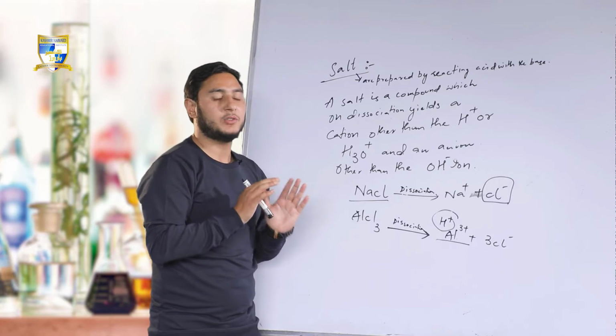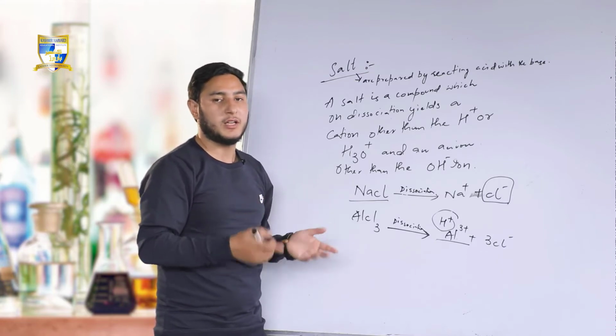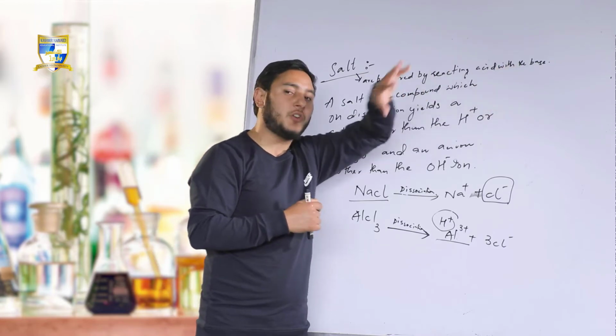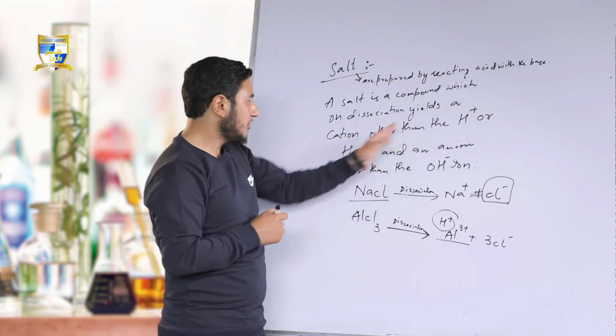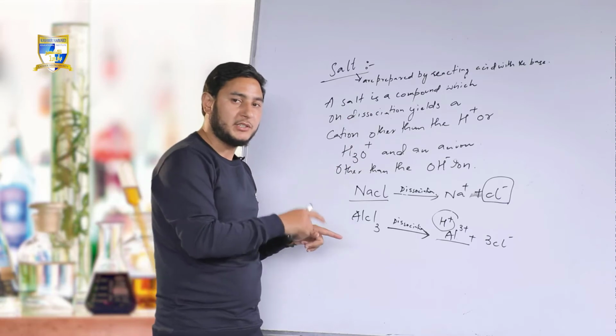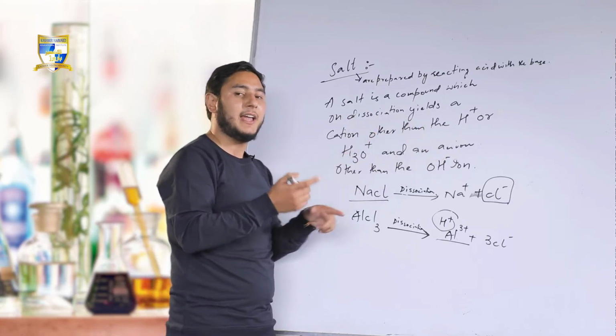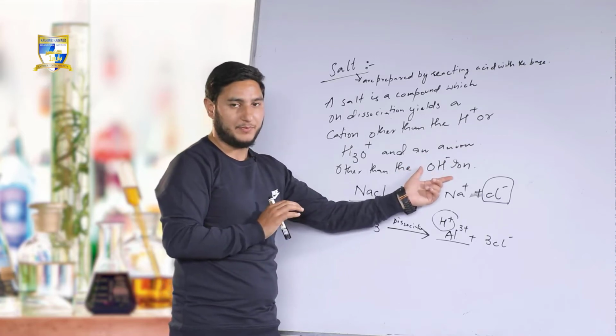As we all know about the neutralization reaction, how salts are formed. Salts are formed when acids react with the base, and salt itself is a compound which on dissociation yields the cation other than the hydrogen or hydronium ion and an anion other than the OH negative ion.